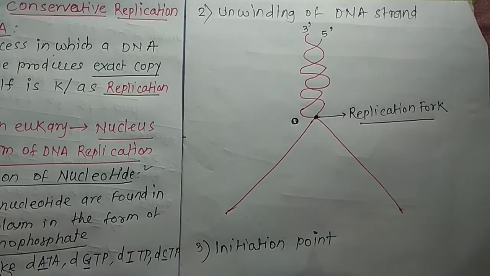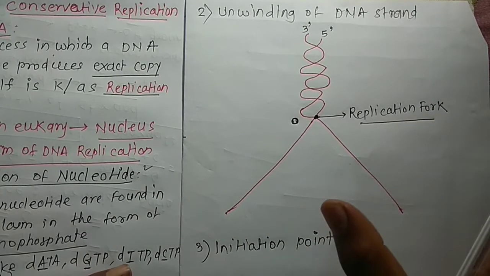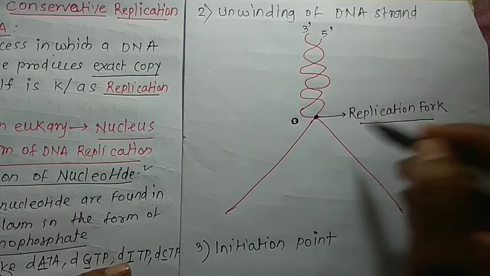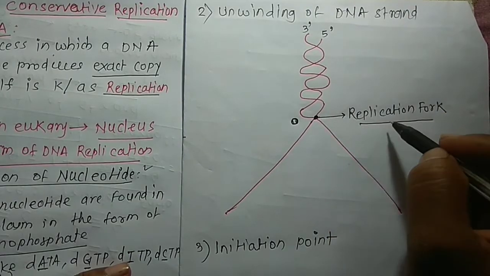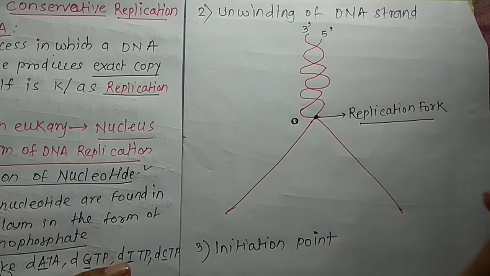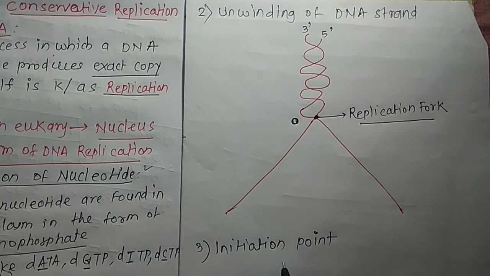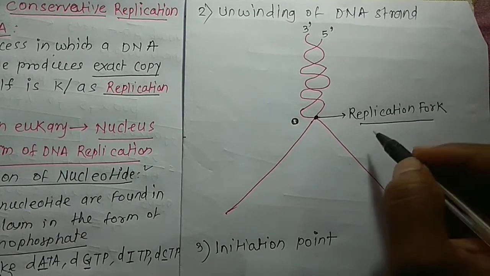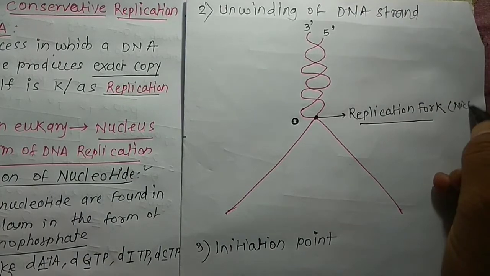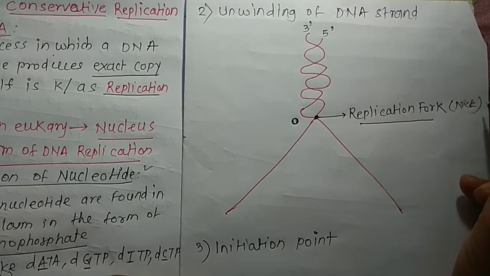So DNA replication begins at certain specific sites situated on the molecule. Such sites are called the origin point or initiation point. In eukaryotes, there are several origin points on the DNA. So the DNA molecule is split by the activity of an enzyme at the origin by the formation of an incision that is called the nick. This incision is called the nick, and that initiates the breaking of the hydrogen bonds.